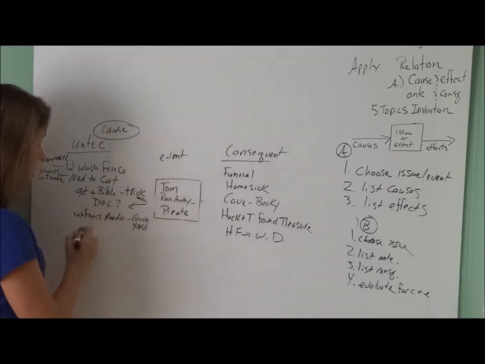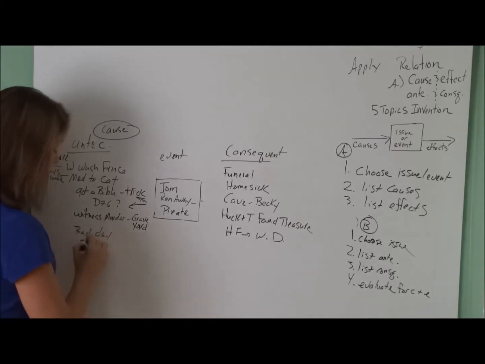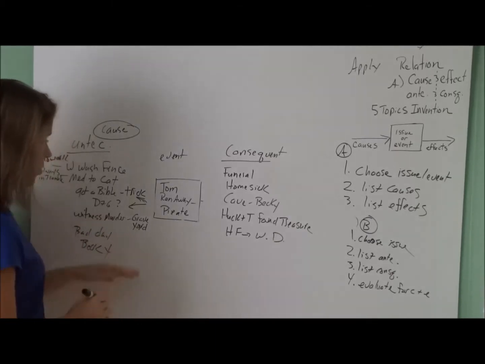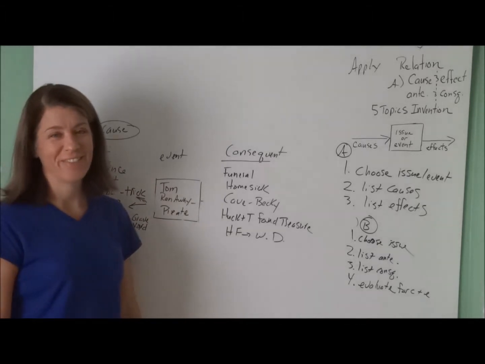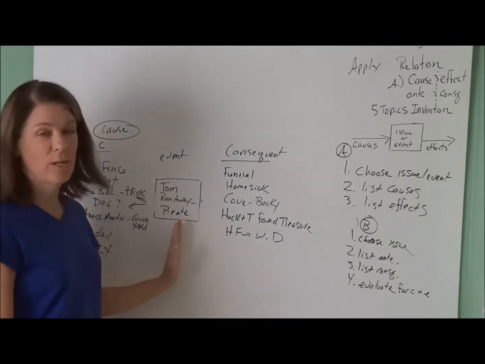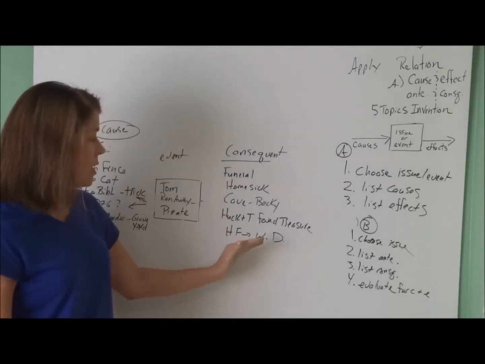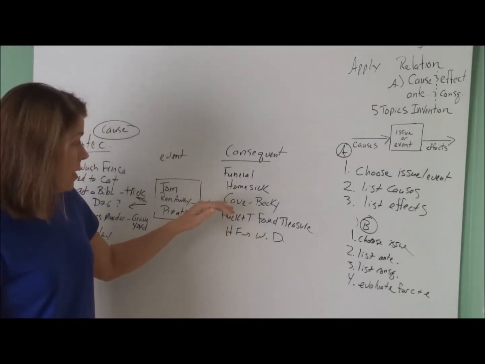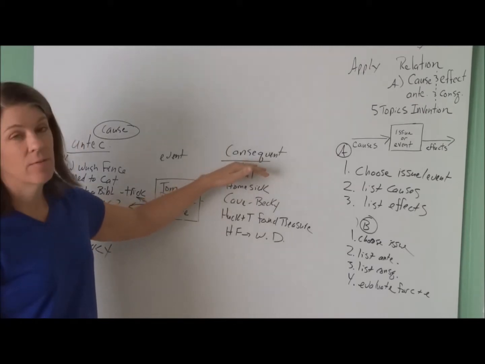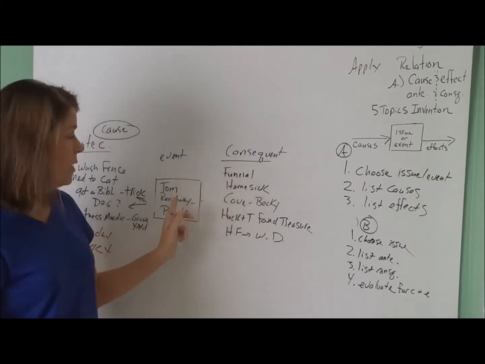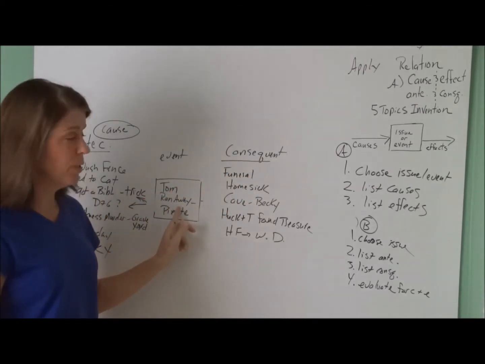But you could also put under here, bad day at school, and Becky, and some of the other reasons why he ran away. Okay? So now you have the event, he runs away to the island, and then you have some consequences that come afterwards. Now you're going to evaluate these to see if they're true effects. Did they have the funeral because he ran away? Absolutely.